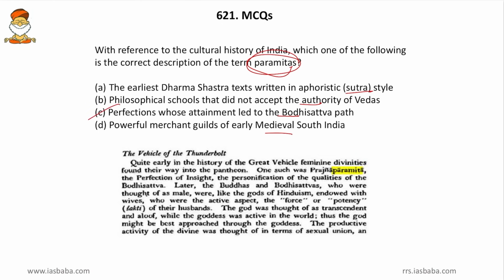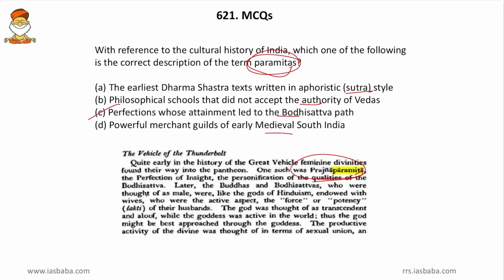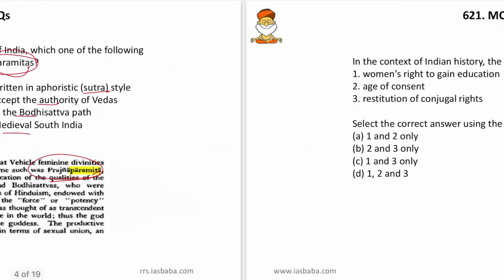C. Or friends, even with the help of knowledge, you can crack this. Go to the A.L. Basham book and read the Buddhism and Jainism chapter. So, here I have brought an excerpt. So, it contains the word Prajna Paramita. So, here Prajna Paramita is one of the paramitas, and several such paramitas are given in this book. So, just go through this, just spend one day and you will get 2 to 4 marks for sure. So, every year A.L. Basham book is being brought into UPSC question paper in one way or the other. So, make the best use of this. Then come to the next one.